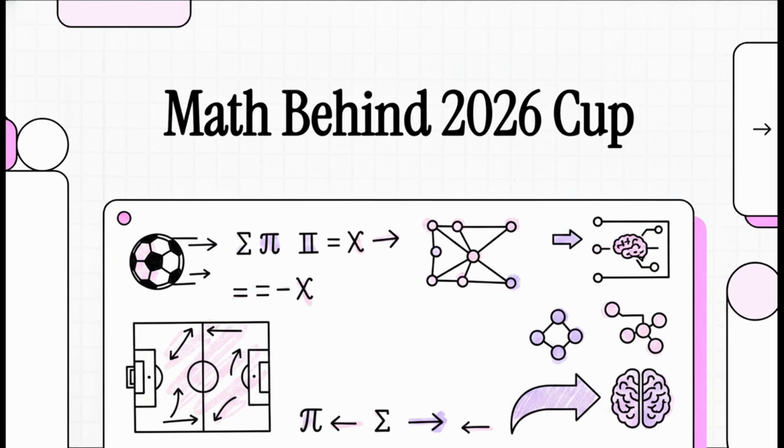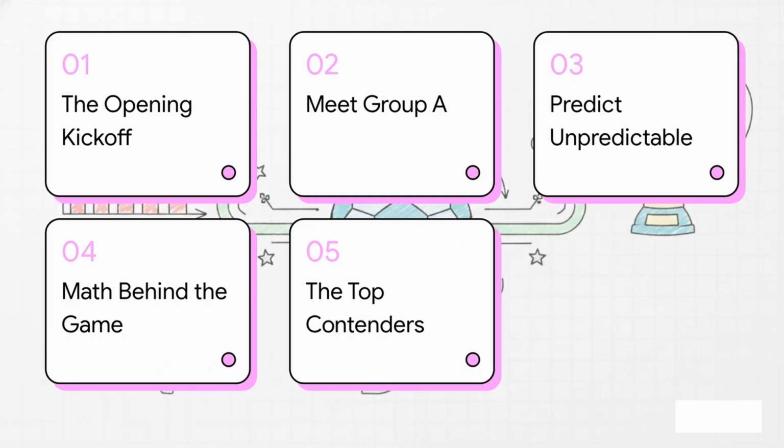We're going to try to bridge the massive gap between the raw, edge of your seat, absolutely unpredictable live action of the 2026 FIFA World Cup and the incredibly structured, complex world of advanced machine learning. That's right, we are looking at how mathematicians and data scientists are literally trying to do the impossible: predict the beautiful game.